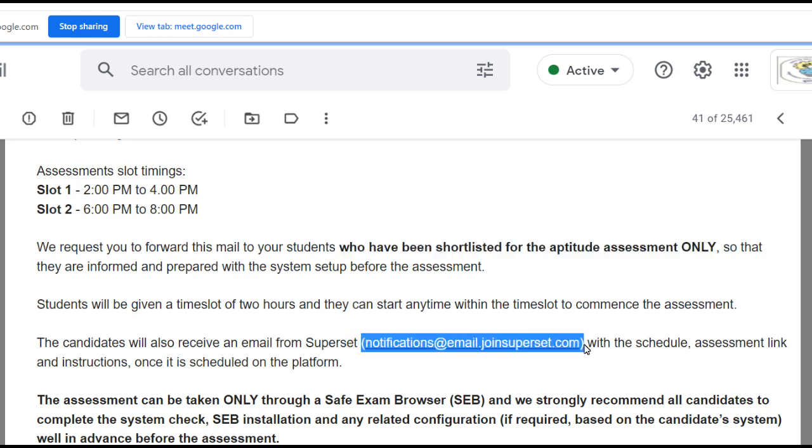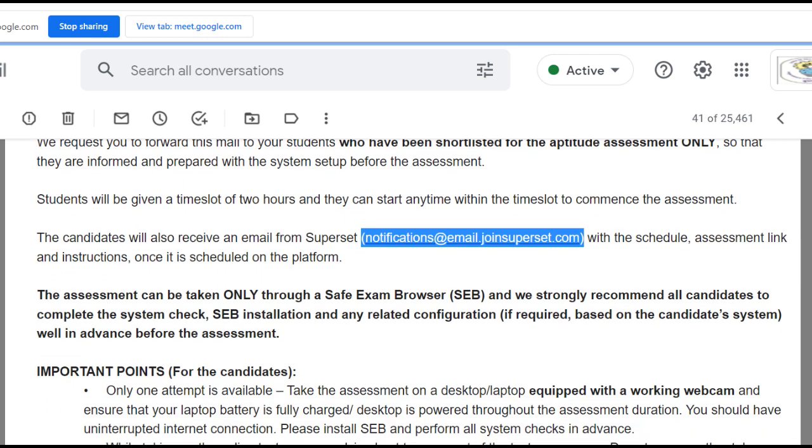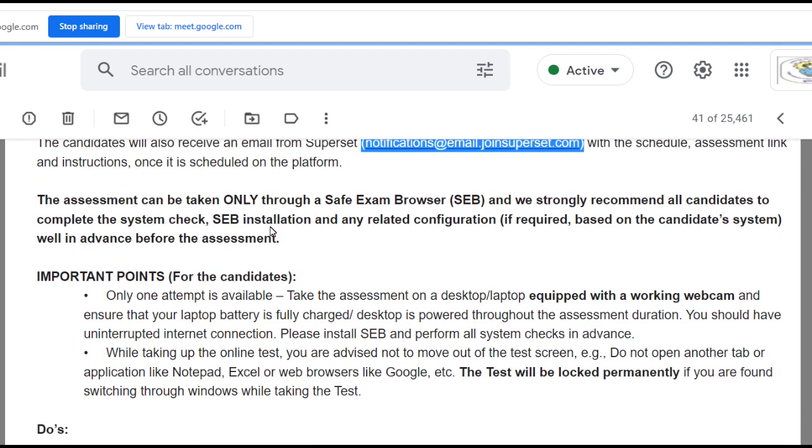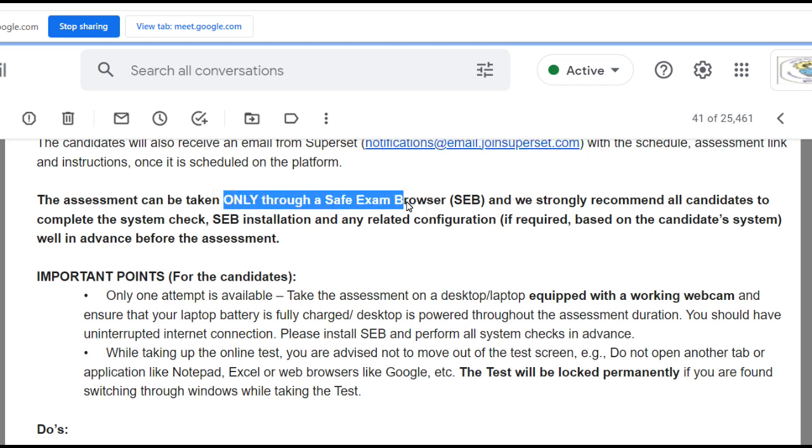The list of these students I have sent to you, and you will receive an email from notification@email.joinsuperset.com. You will also get this information from them. The assessment can be taken only through, remember, only through Safe Exam Browser, and they are recommending candidates to complete the system check. System check, I am repeating again. You need to do the system check. All links are provided in the email that is going to be sent to you.